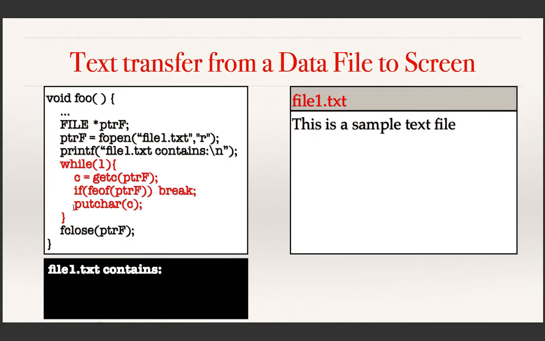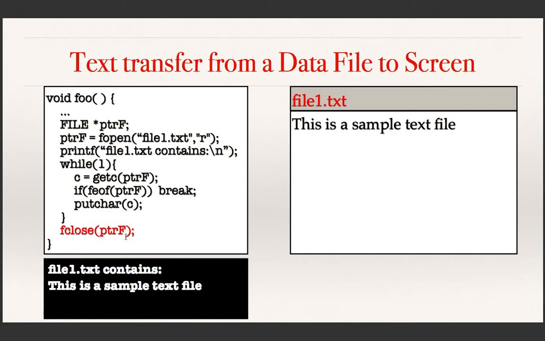Otherwise, I am just displaying the character on the screen. You all know that putchar is the function used to display a single character on the screen. So what this loop is doing is, until it finishes reading the file, it reads characters one by one and just displays them on the screen. Yes, that is exactly what this loop is doing.